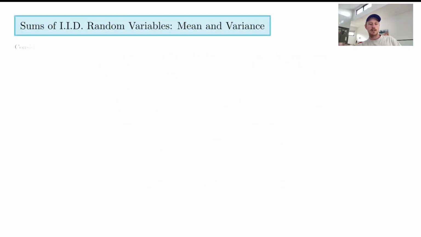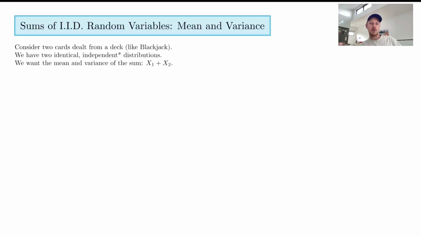I think it's fascinating. Anyway, what we're going to chat about today is what's called independent, identical distributions of random variables. And we're going to think about the mean and the variance. So mean, remember, is another word for expected value, and the variance is a measure of how spread out the distribution is. So I wanted to make it semi-real world so you can see these kinds of distributions in the real world.